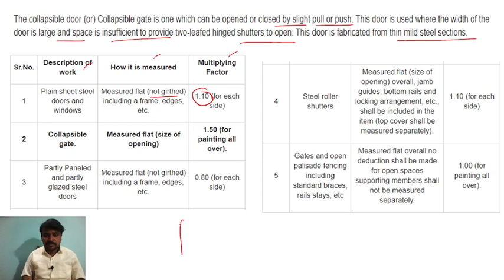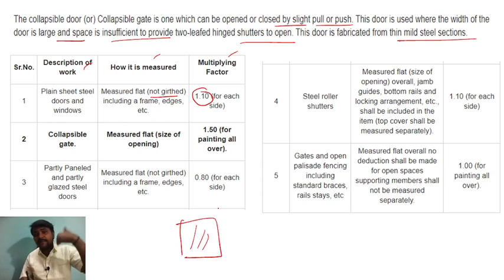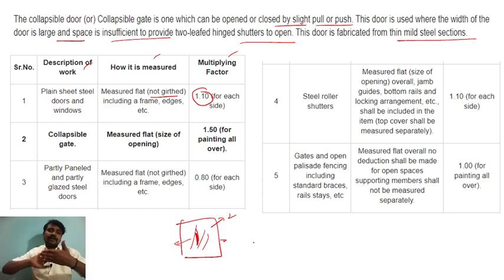For example, this is a door, right? This is one side and behind it is another side. There are also the edge sides, which they will measure, but we only consider this one side and the other behind, front and back. So two sides, and each side is multiplied by the multiplying factor 1.1.